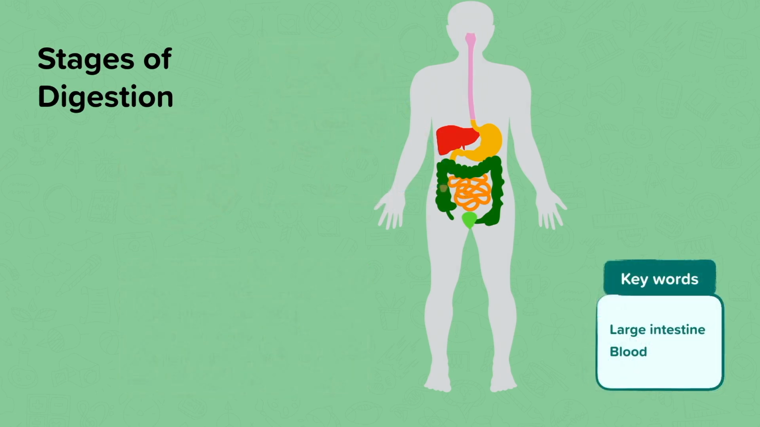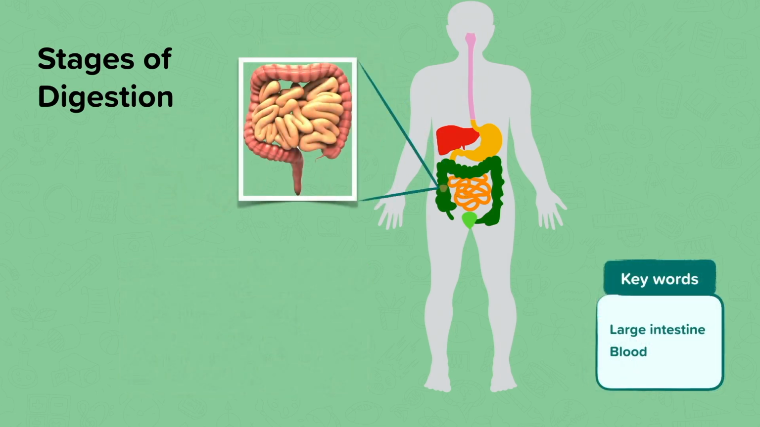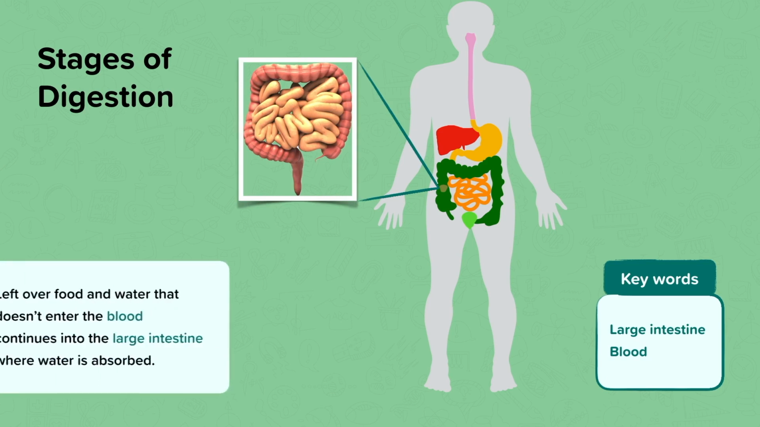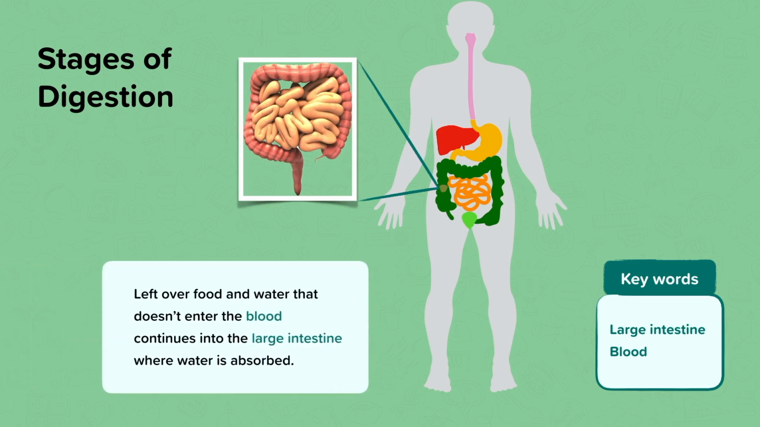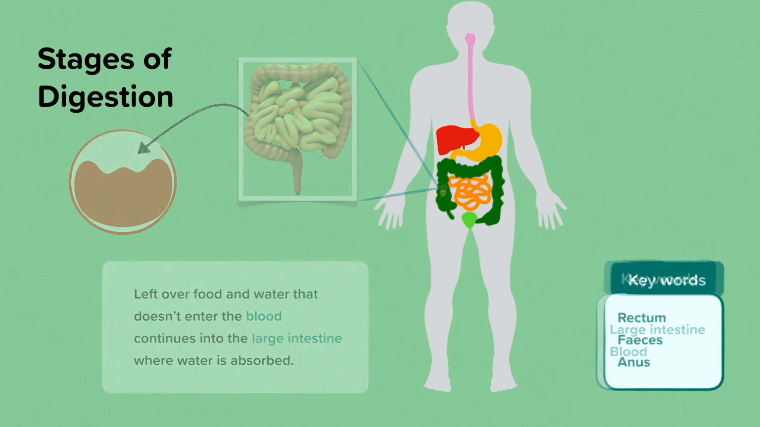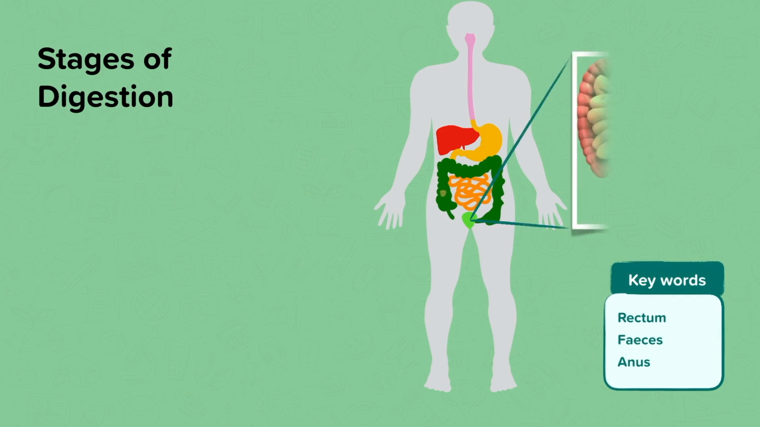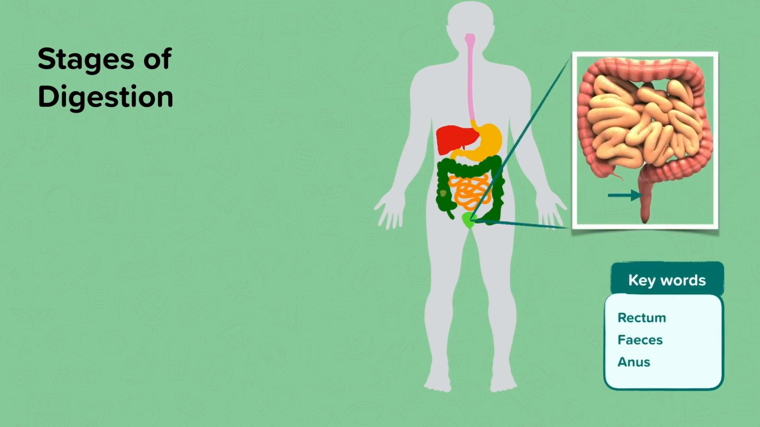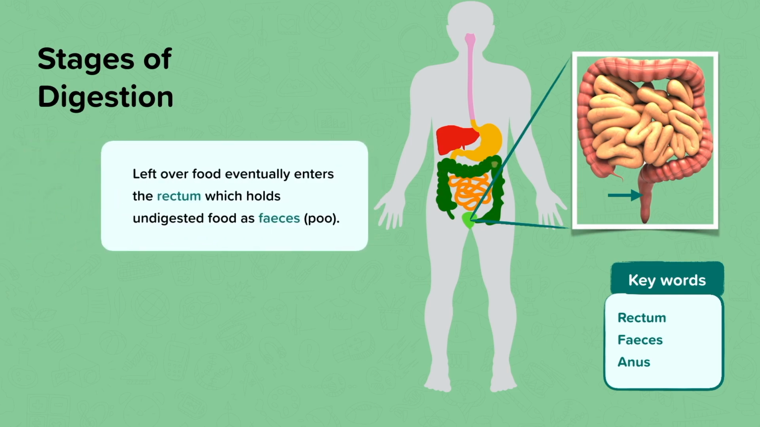After the small intestines, any leftover food that hasn't been absorbed will pass through the large intestines. This is where any water from the food will be absorbed into the blood. So we've now absorbed both the nutrients and the water from the food. But there is still some food left passing through the large intestines. So any undigested food now is going to pass through the large intestines all the way through to the rectum.